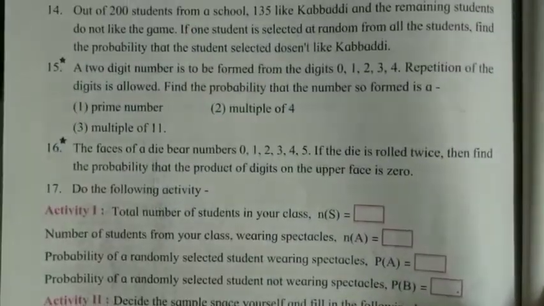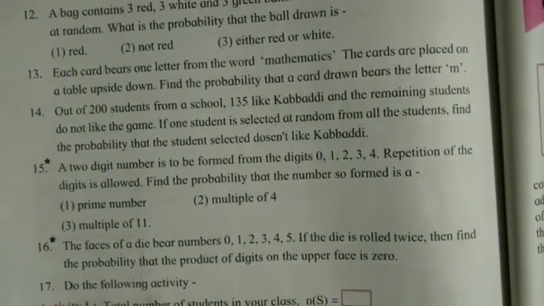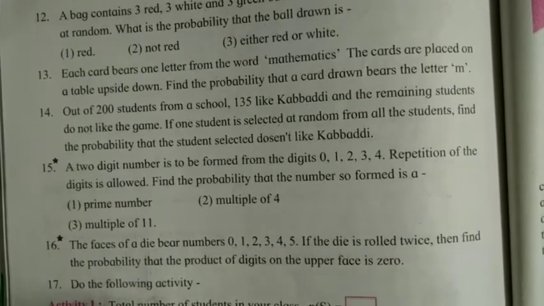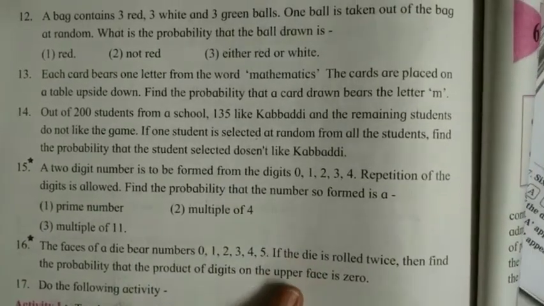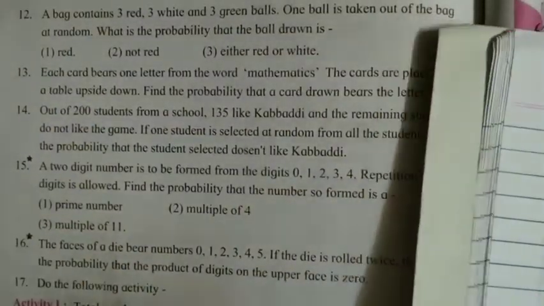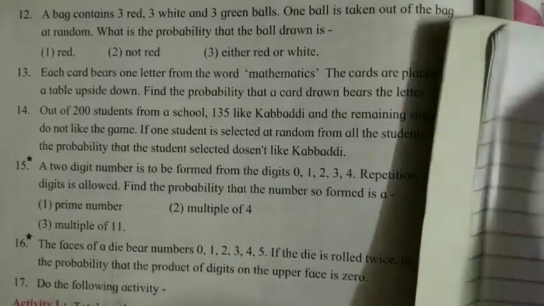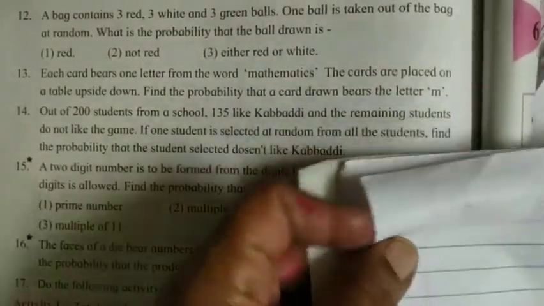Here question number 12, a bag contains 2 red, 3 white and 3 green balls.